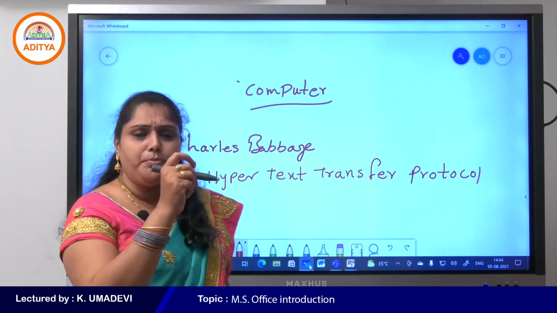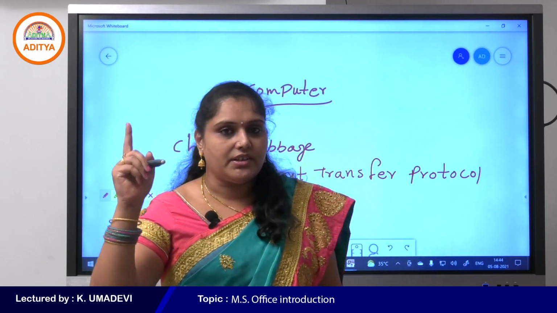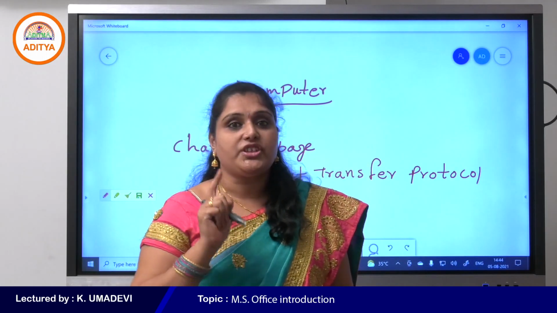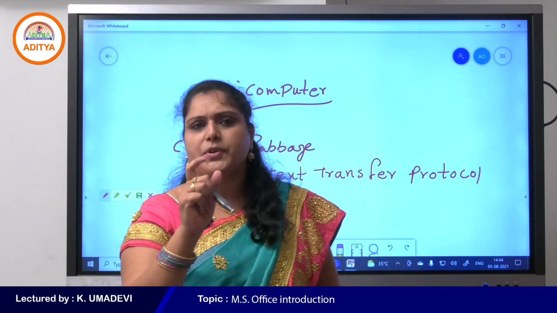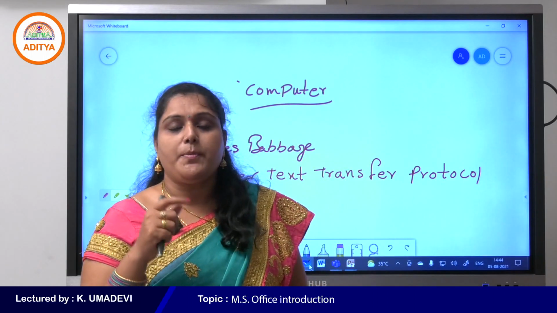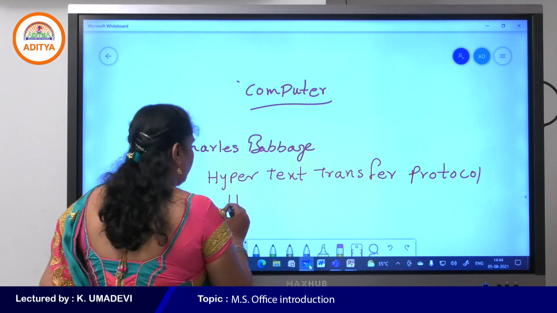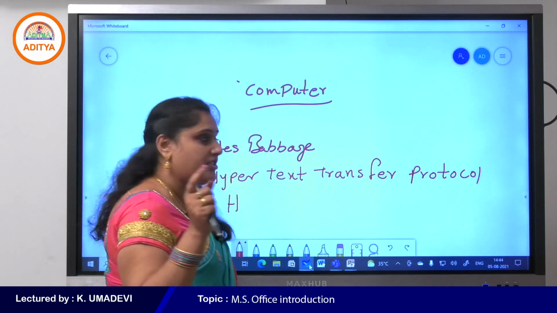So this is the main protocol which helps to fetch web pages from server to client. HTTP is a protocol. What is a protocol? Protocol is nothing but a set of rules. What about HTTPS? So now the HTTPS protocol is widely used to provide more security.